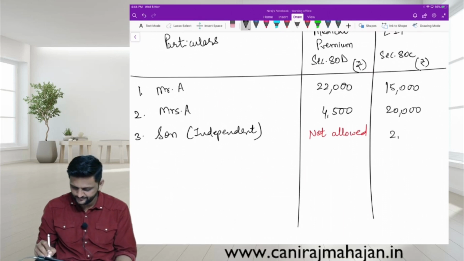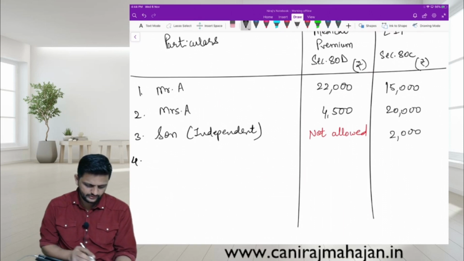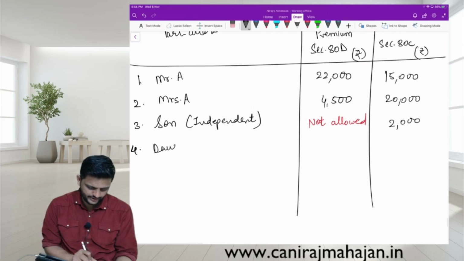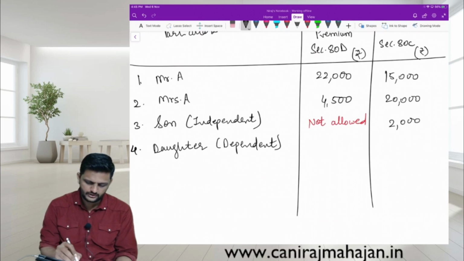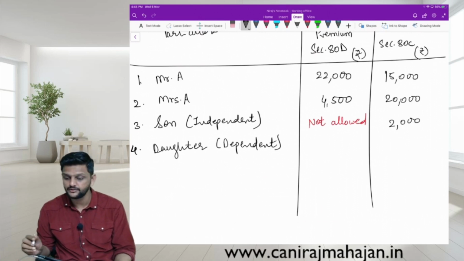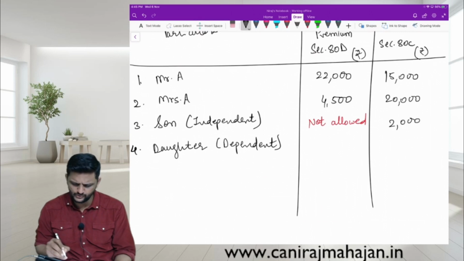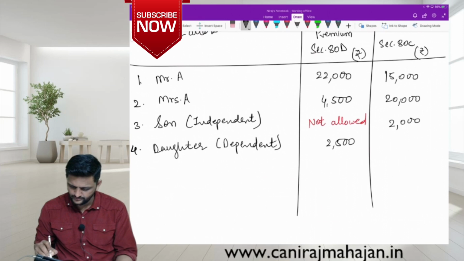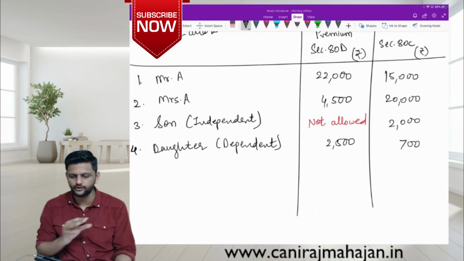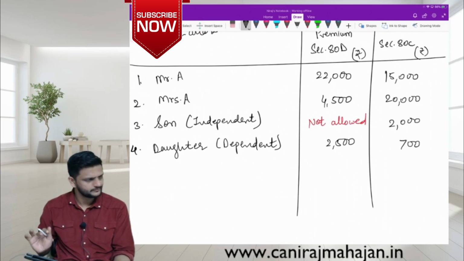Okay. And point number 4, daughter. She is dependent. So medical will be allowed or not allowed? Medical, how much is it? 2,500. And 80C also allowed? Yes.